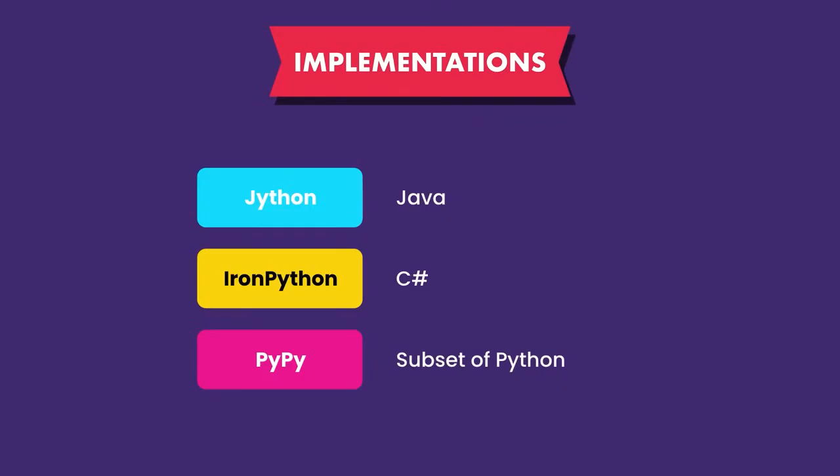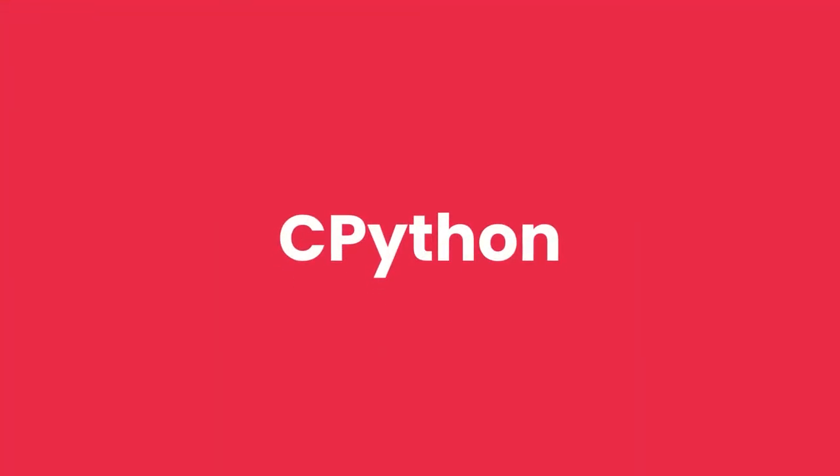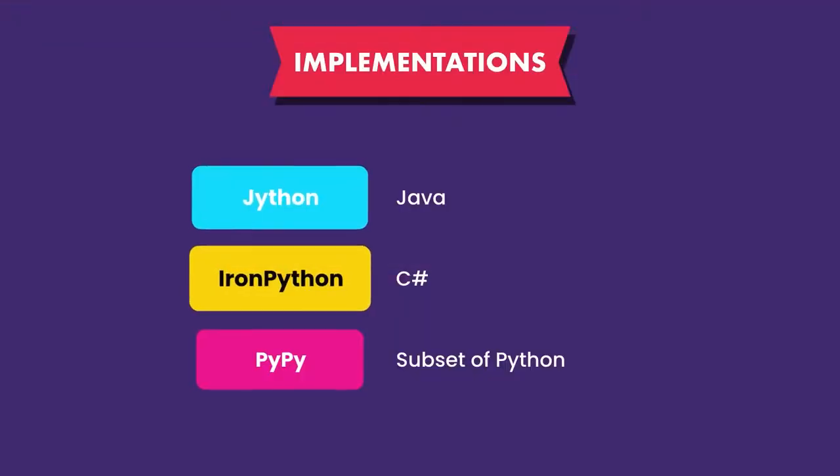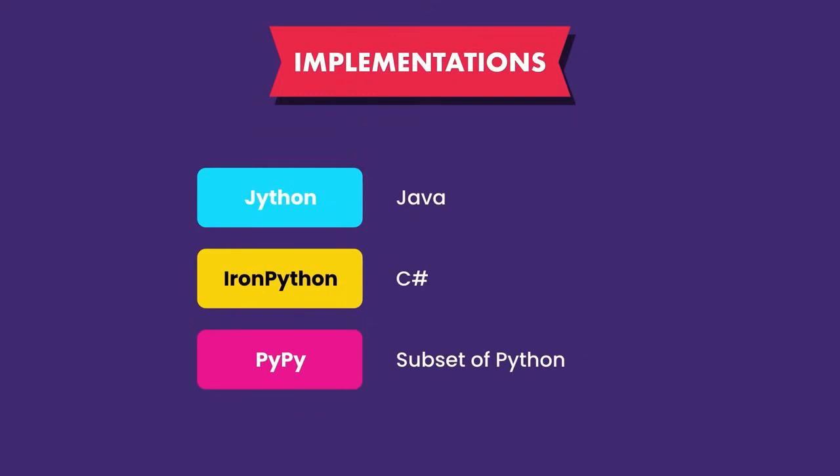As new features are added to the Python language, they are first supported by CPython because that's the default implementation, and then they will gradually come to the other implementations. In theory, if we give some Python code to any of these implementations, we should get the same result. But in practice, that's not always the case.